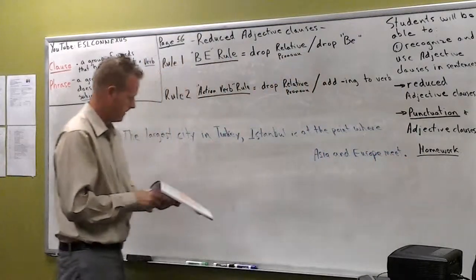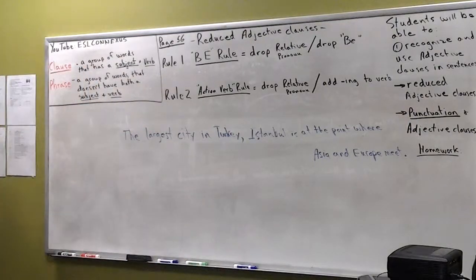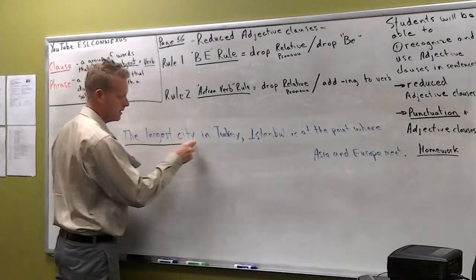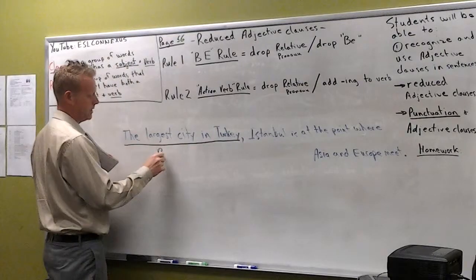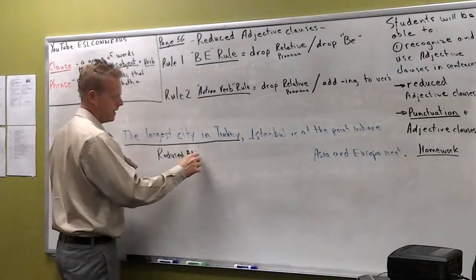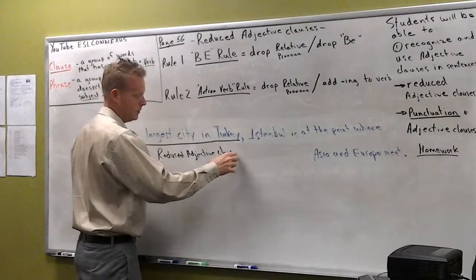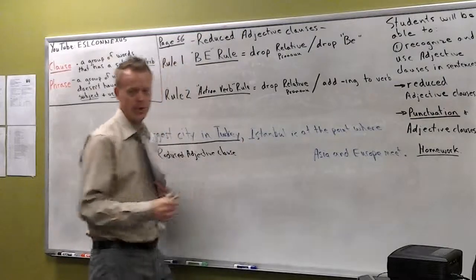Now, where is the reduced adjective clause here? Yeah, Abdurrahman? The largest city in Turkey. The largest city in Turkey is the reduced adjective clause, which makes the rest of this the independent clause.